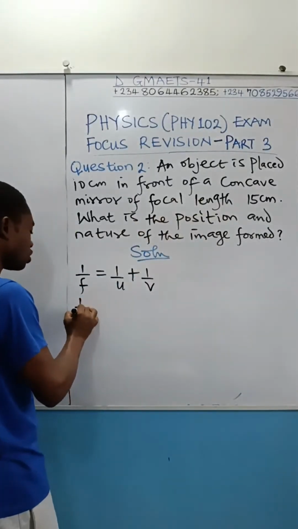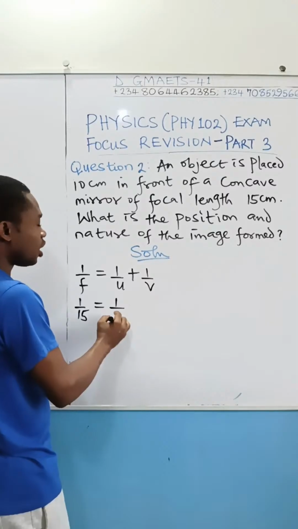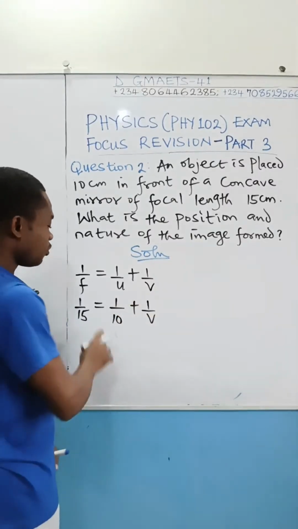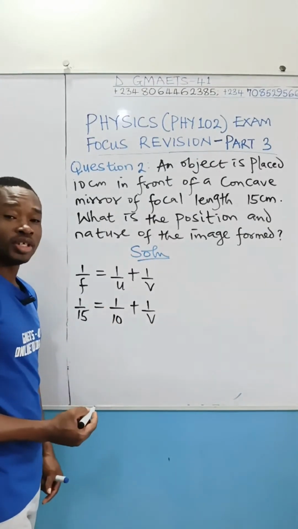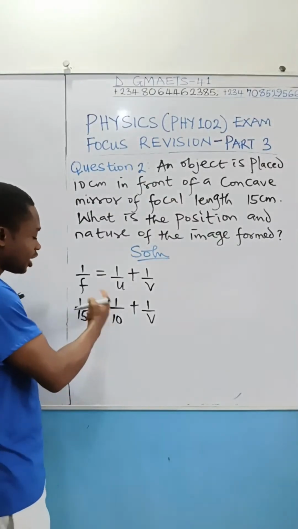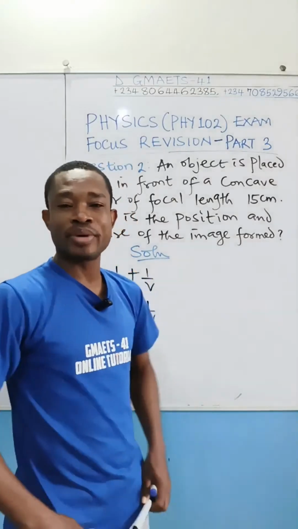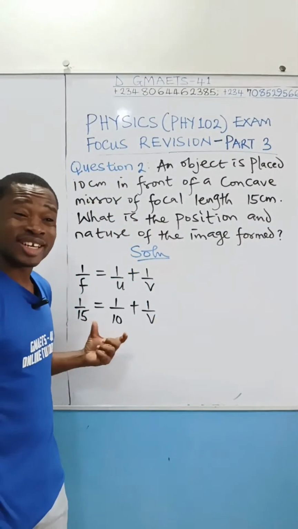So let's substitute. 1 over 15 is going to be 1 over u. Our object is 10 cm, and then the image we don't know. So work on this. This time around, let us move this 1 over 10 to the left-hand side and do the LCM. So if 1 over 10 moves here, it becomes minus. Follow through as we apply the network of our brain to quickly analyze that without wasting time. Of course, you always have to be training the network of your brain.